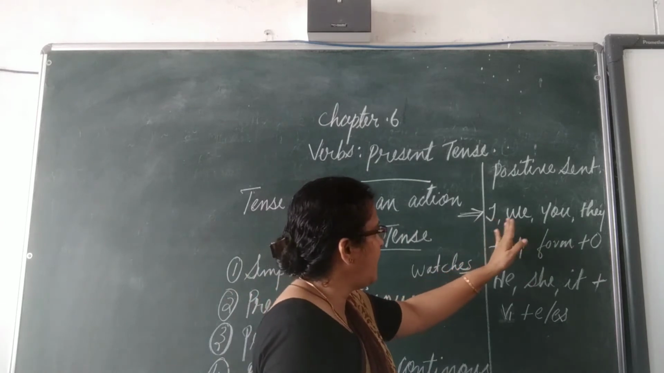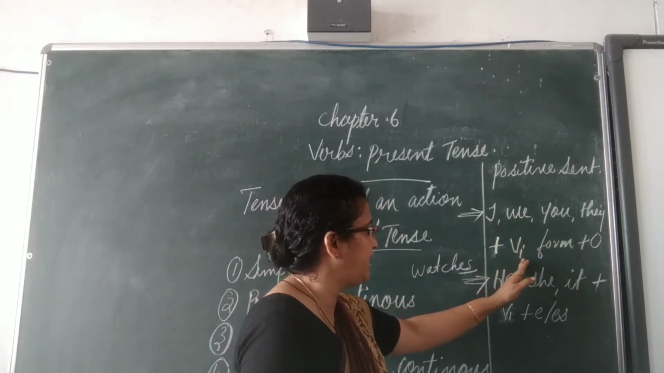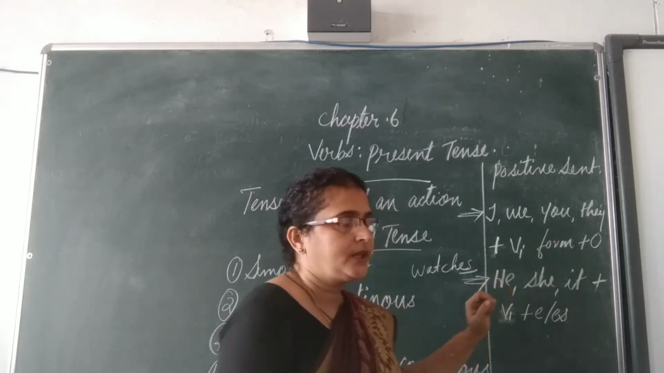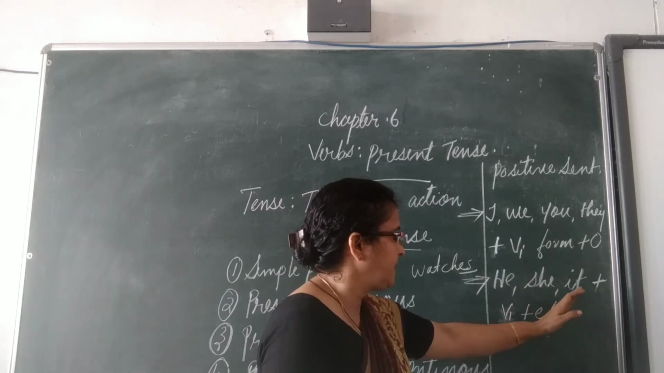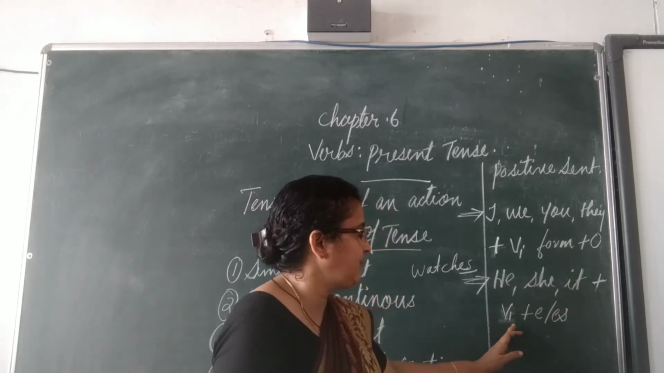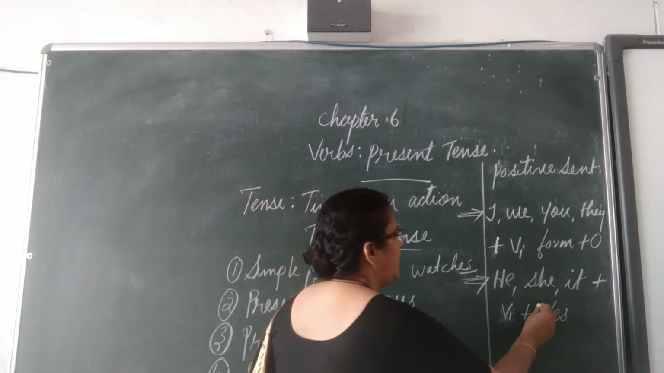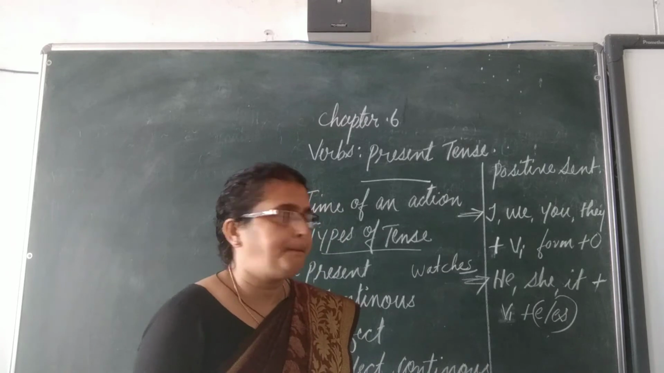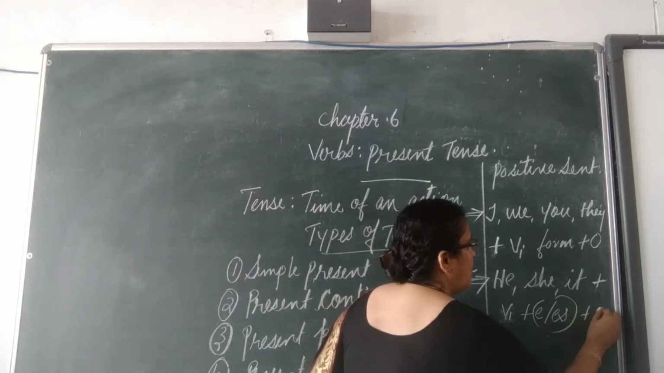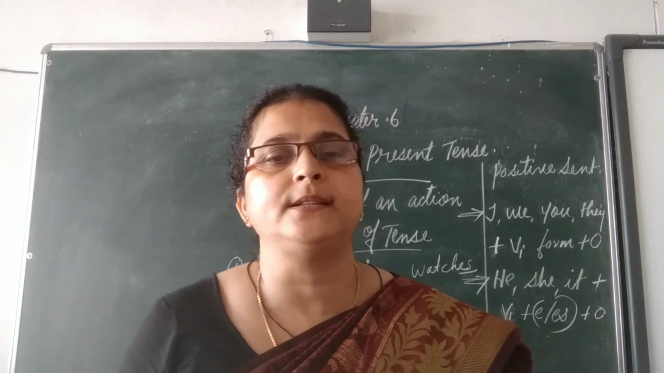The subject I, we, you, they plus verb first form plus object. If it is the subject he, she, it, we use verb first form plus s or es to that, and plus object. This is the structure of the affirmative sentences.